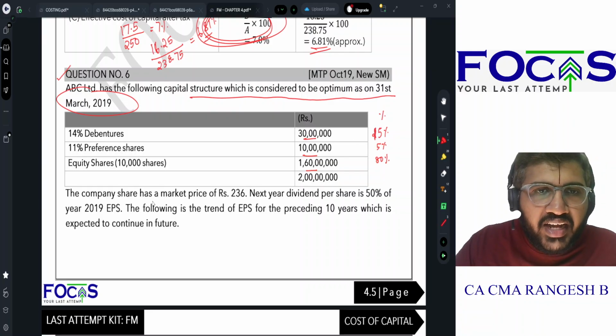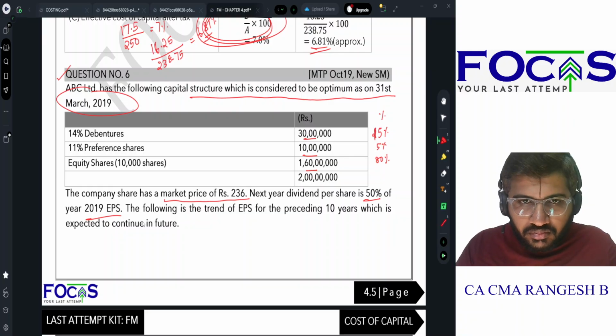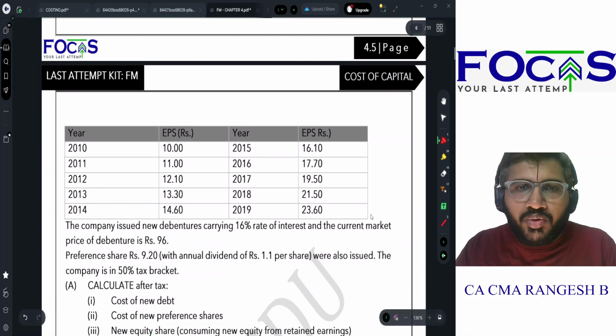The company's share has a market price of rupees 236. Next year's dividend is 50 percentage of 2019 EPS. The following is the trend of EPS for the preceding 10 years. It is expected to continue in the future.